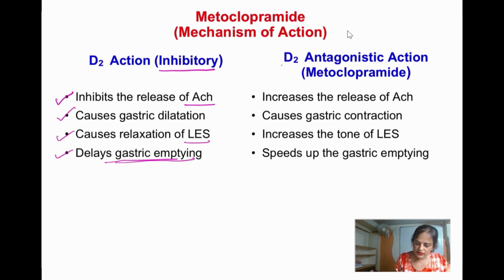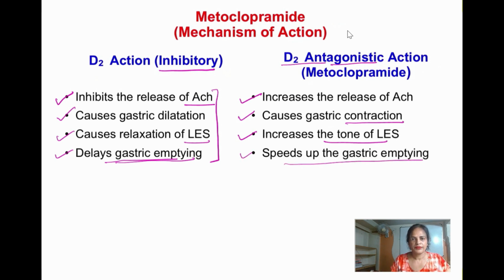Now, if we give a dopamine antagonistic drug, all actions will be in the opposite direction. These dopamine antagonistic drugs increase the release of acetylcholine, cause gastric contraction, increase the lower esophageal sphincter tone, and thus enhance gastric emptying.